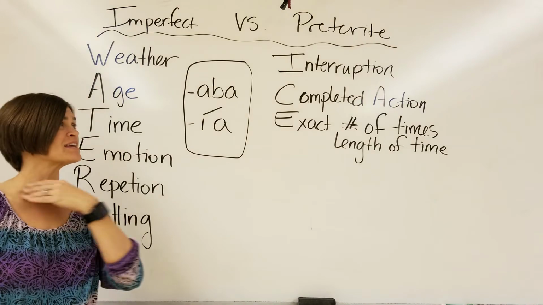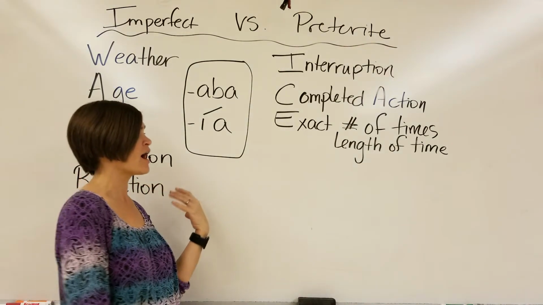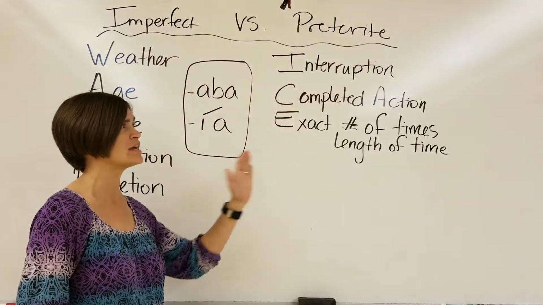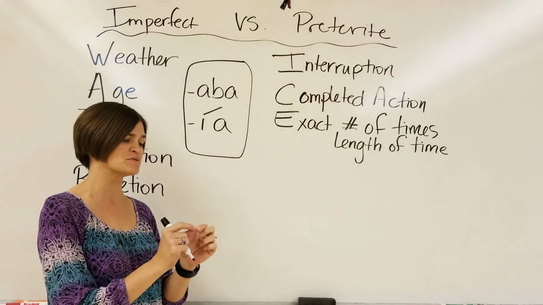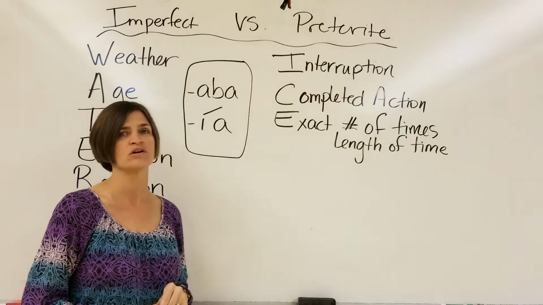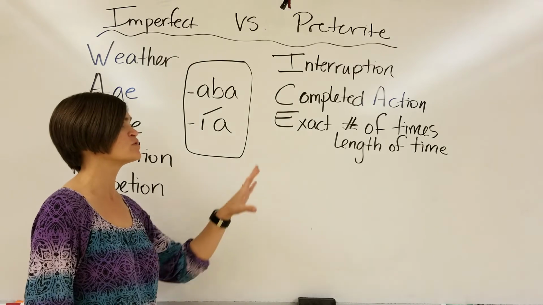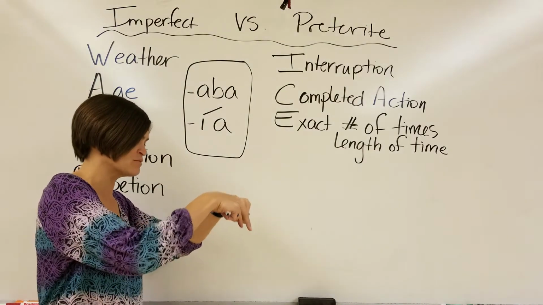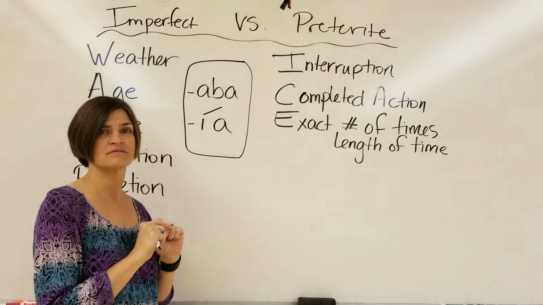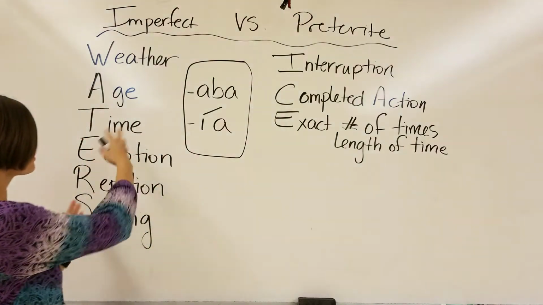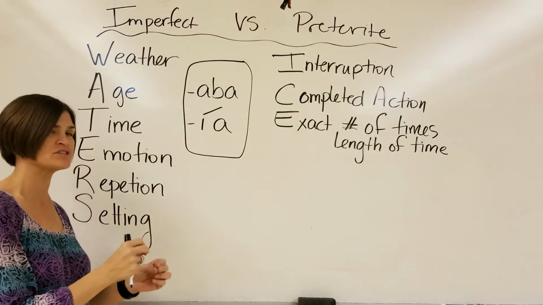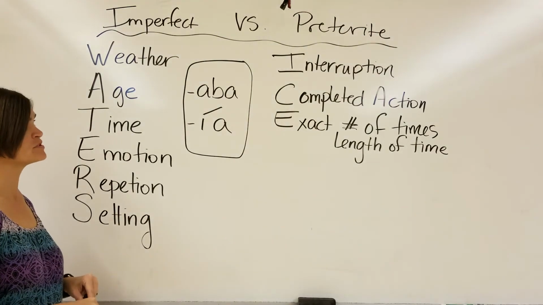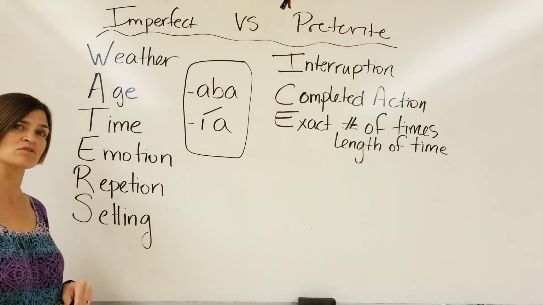And the preterite is going to be conjugated like the hablé, hablaste, habló, hablamos, hablaron, all of those endings, including our stem-changing verbs that have tuve and tuviste, tuvo, tuvimos, tuvieron. Those are the preterite endings rather than the -aba or -ía. So if you can pinpoint exactly when it happened, then you're going to use the preterite. If it was more of an ongoing thing or not a specified action at a specific time, then you're going to use the imperfect. Hopefully these two examples are going to help you differentiate between the two in Chapter 5A.